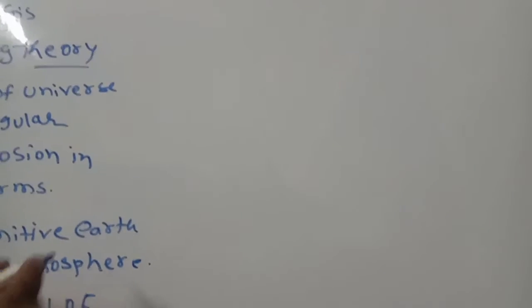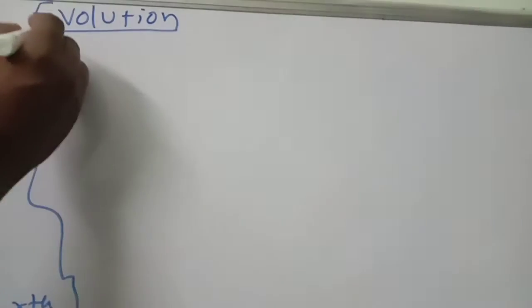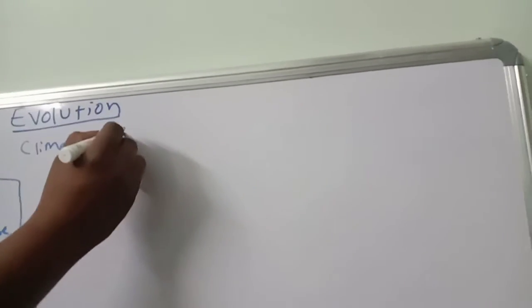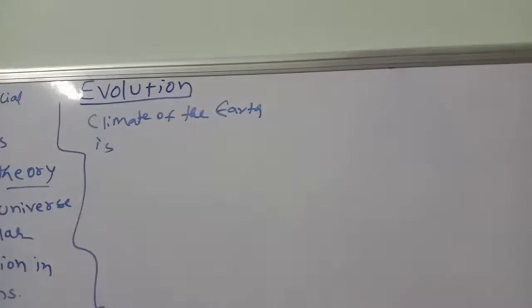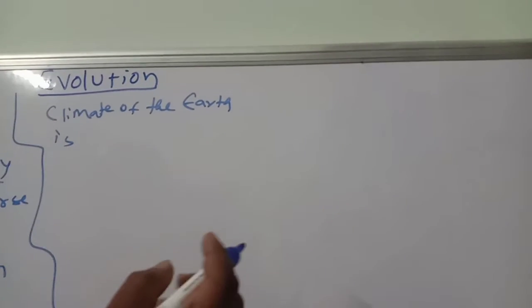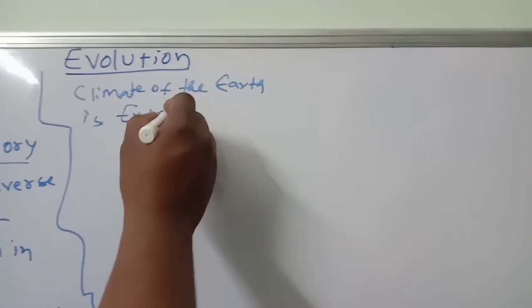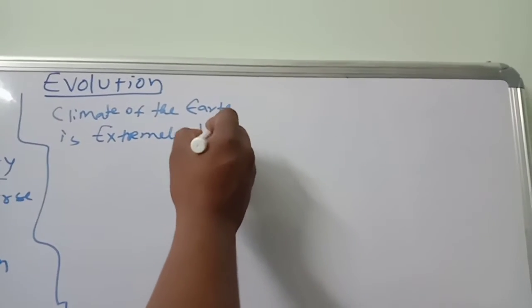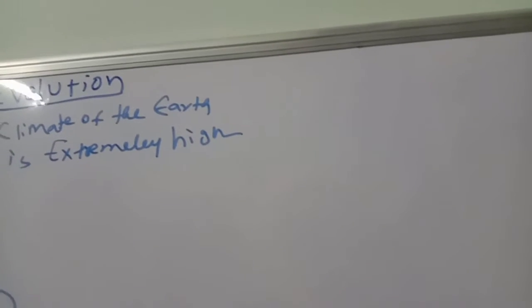Next concept is the climate of the earth. You believe it or not, the climate of the earth was extremely high.